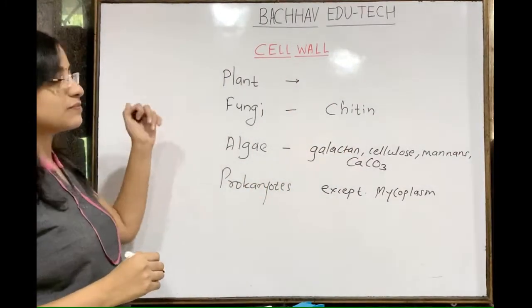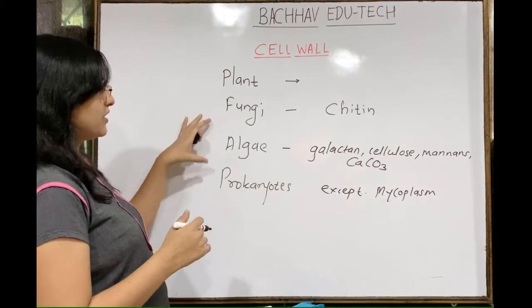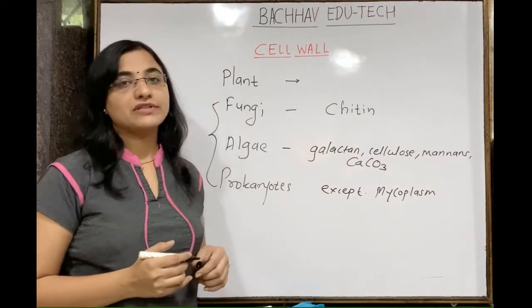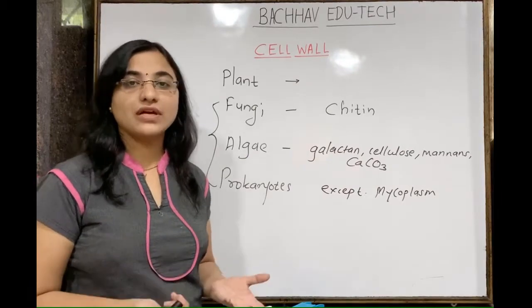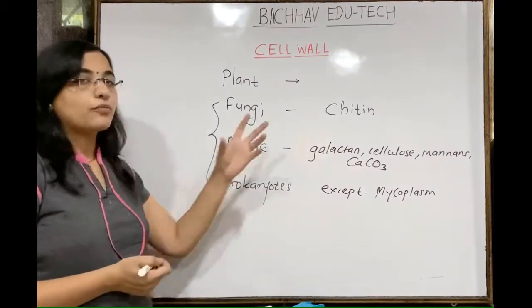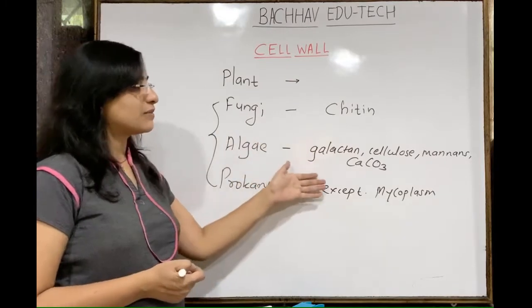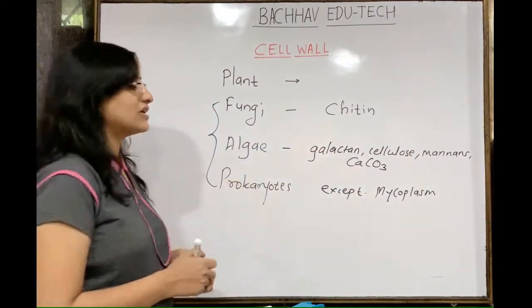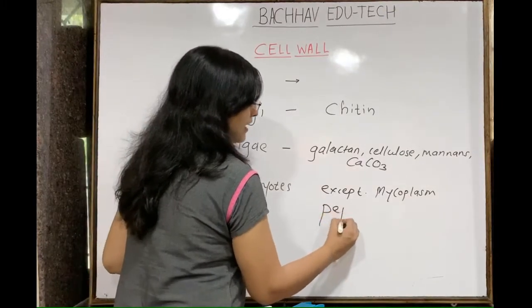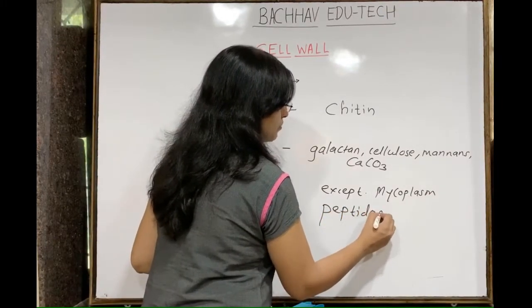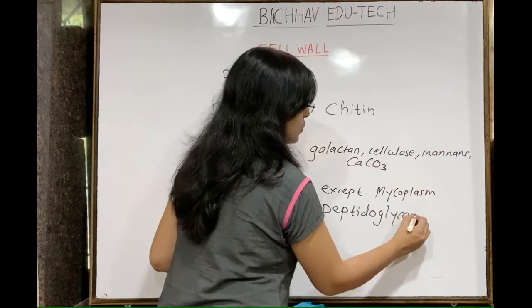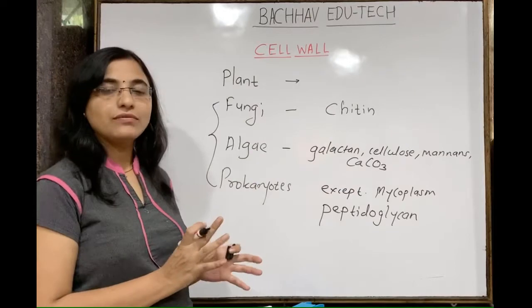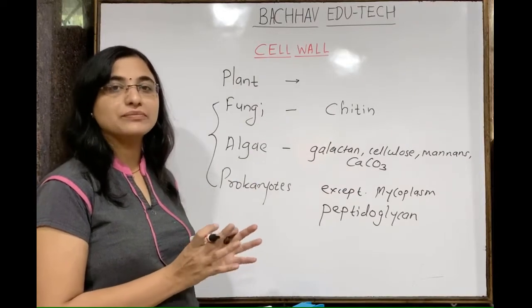We are going to discuss the plant cell wall in detail, but this is important from the MCQ point of view: the fungal cell wall is made up of chitin. Chitin is one type of sugar. Algal cell walls are made up of polysaccharides: galactans, cellulose, mannans and calcium carbonate. The prokaryotic cell wall is made up of peptidoglycan. It is made up of glycan, glyco. This all stands for the presence of sugar. Basically, the cell wall backbone is made up of sugar, that is, polysaccharide.